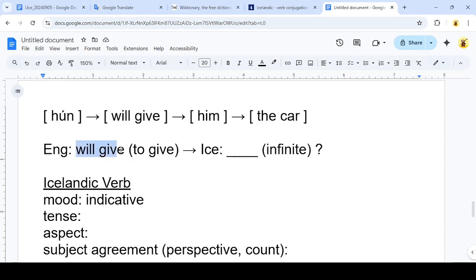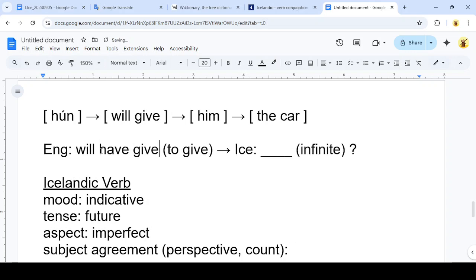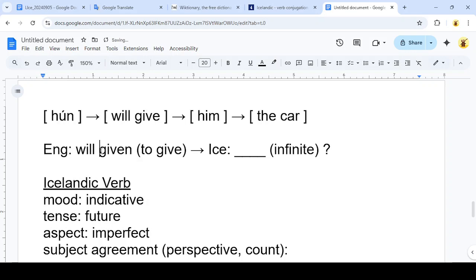Tense, from the English, we know that this is future, right? Will give. And then aspect is going to be imperfect because it's not "will have given." It's just "will give," right? So this is the imperfect aspect.